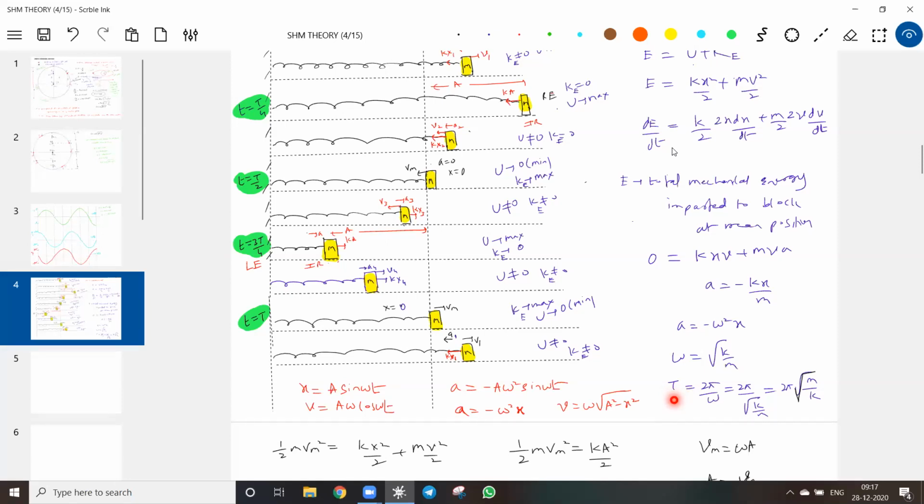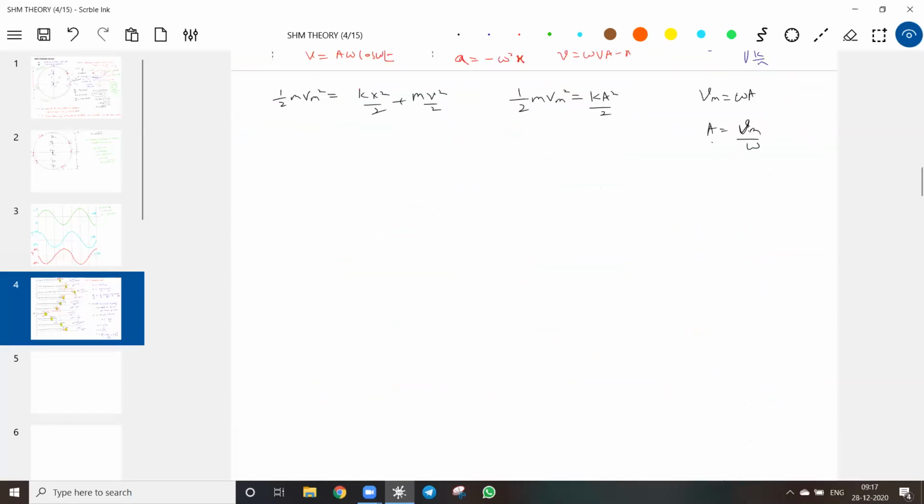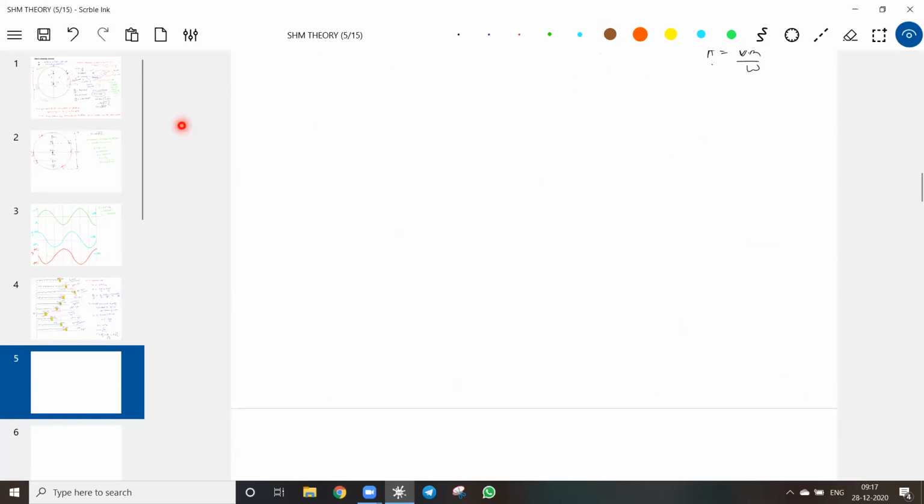Do I agree with this one? I can also give justification like this. So all of you got what we mean by time period? Time taken to complete one to and fro motion is called the time period.